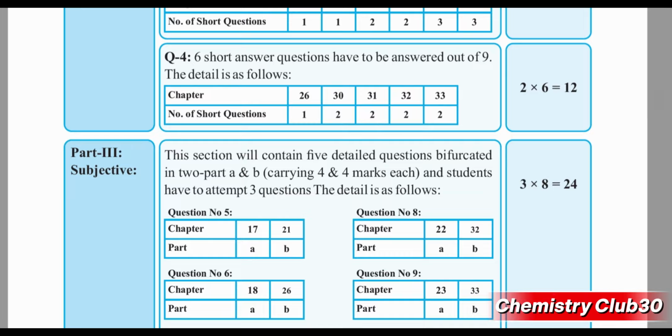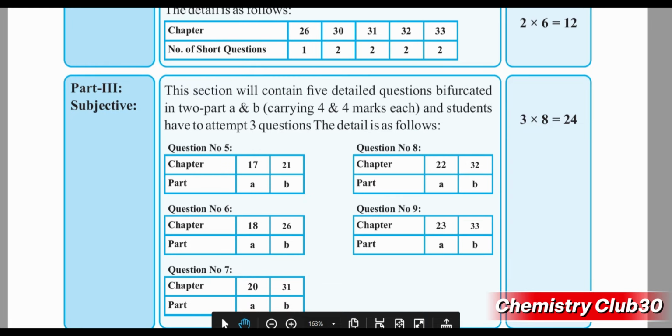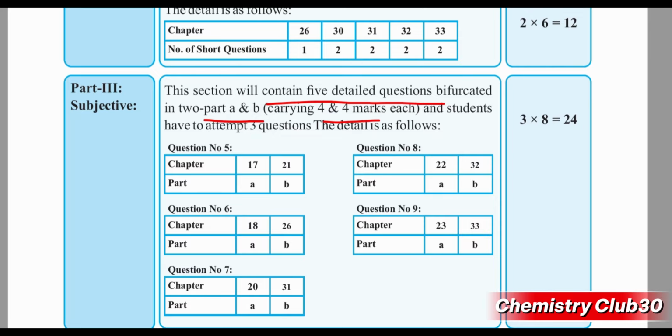Descriptive questions will be included, and from this section 5 questions are included containing A and B parts. Each will carry 4 plus 4 marks, and students will attempt only 3 questions from this part.